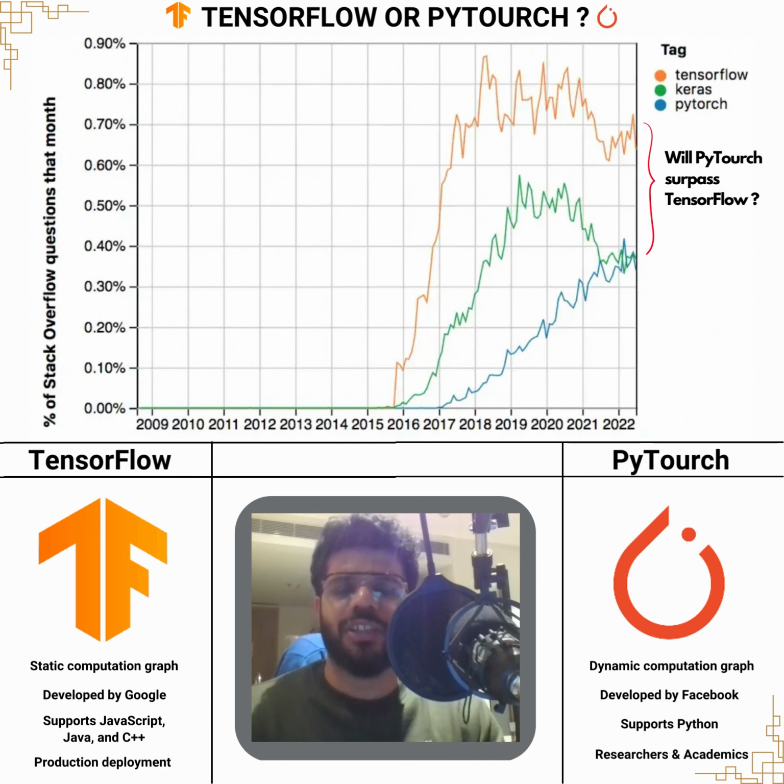If you look at the graph mentioned on the slide, you notice that the first development was done for TensorFlow back in 2015, and it has seen a steady rise, and ever since it has been growing. But in 2021, you can see a decline. At the same time, if you look at PyTorch and Keras, for this example I have taken, this graph talks about the percentage of the Stack Overflow questions that are being asked. This directly correlates with the number of people using these libraries. If you notice the same, PyTorch has been significantly increasing over a period of time.